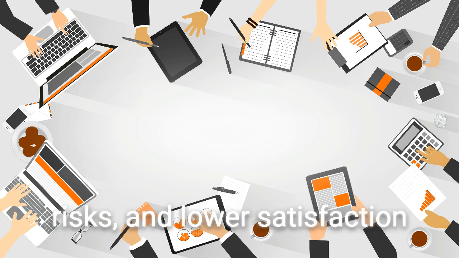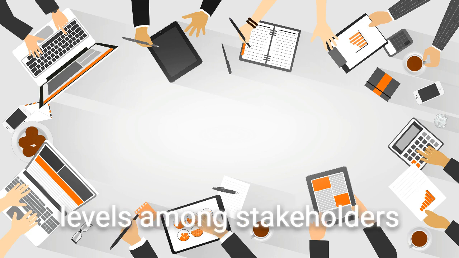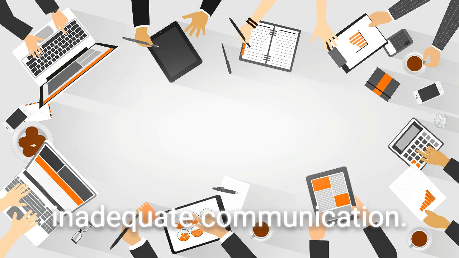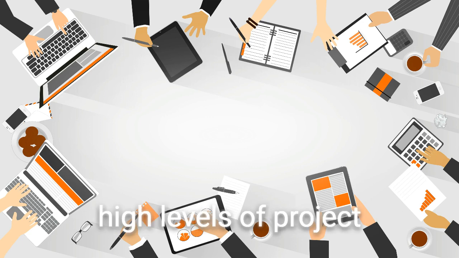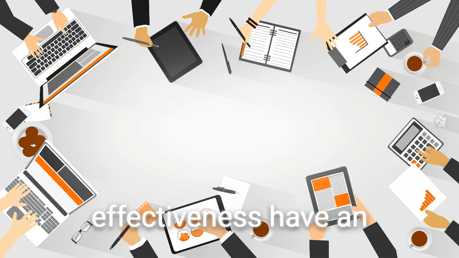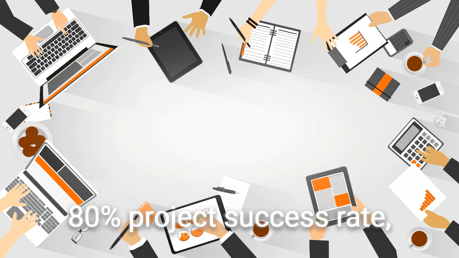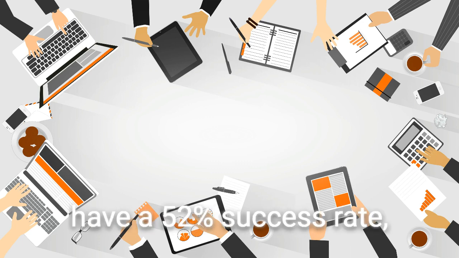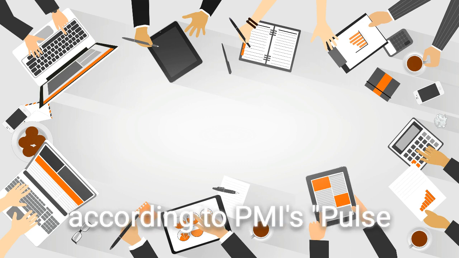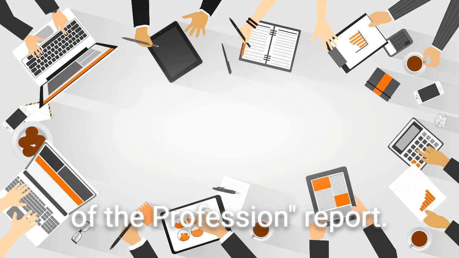Misunderstandings, higher risks, and lower satisfaction levels among stakeholders can all result from inadequate communication. Organizations with high levels of project communication effectiveness have an 80% project success rate, while those with poor communication only have a 52% success rate, according to PMI's Pulse of the Profession report.